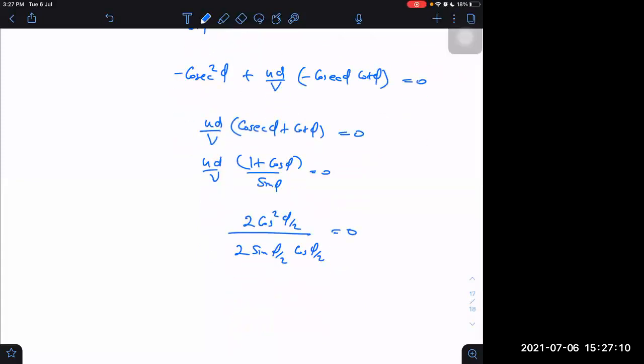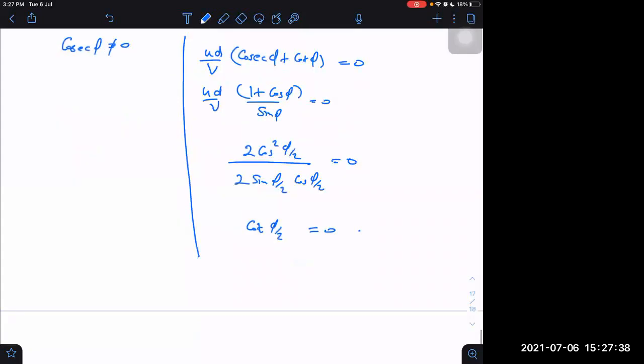2 cancels, we are getting cot phi by 2 is equal to 0. One possibility. Another possibility which I have not written is that cosec phi is equal to 0, but cosec phi is not possible to be 0, so this is the only possibility. What do we get from here? Cot phi by 2 equal to 0. When is cot phi by 2 zero?